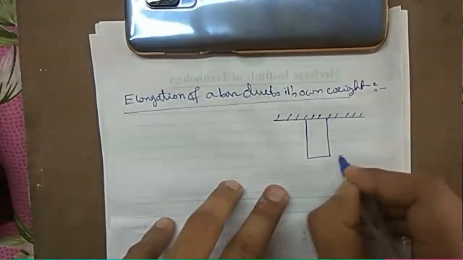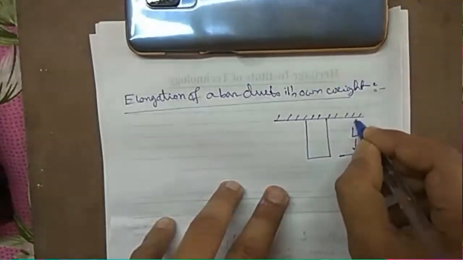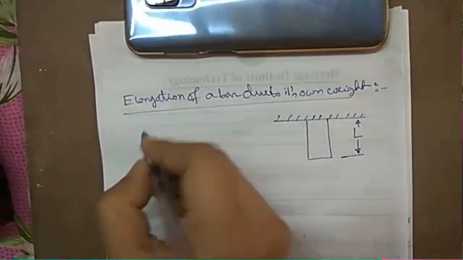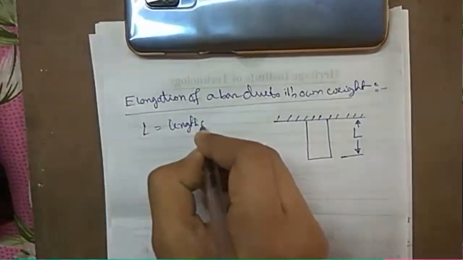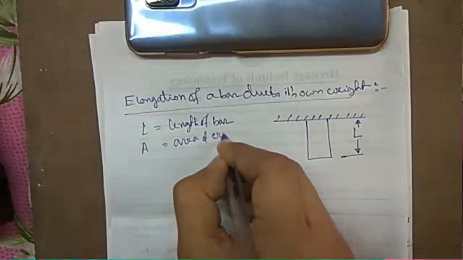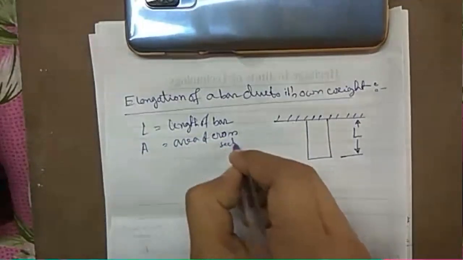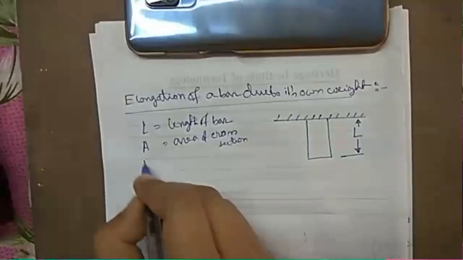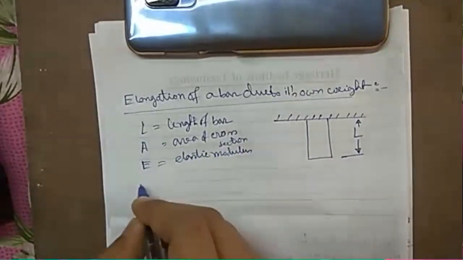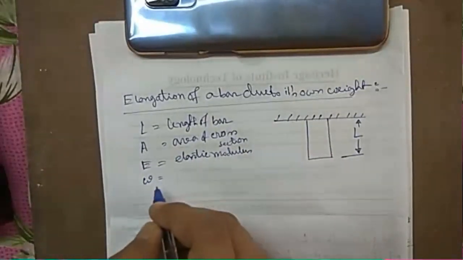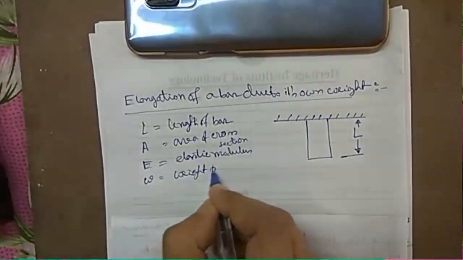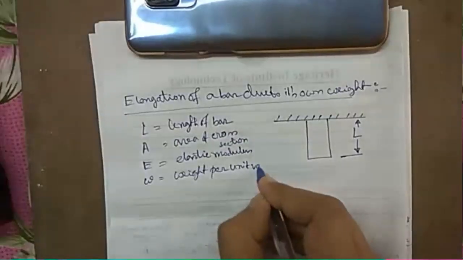It is having length L and cross section A. So L is the length of the bar, A is the area of cross section, E is the elastic modulus, and this small w is the weight per unit volume, or specific weight.